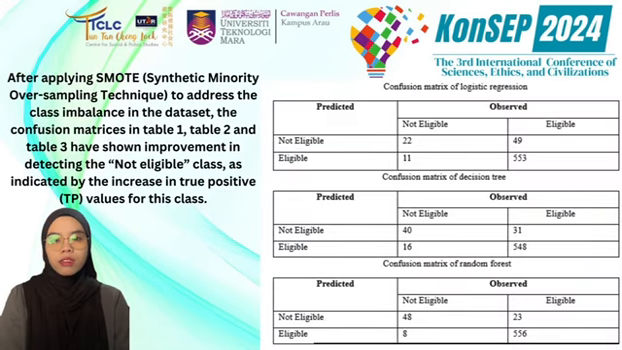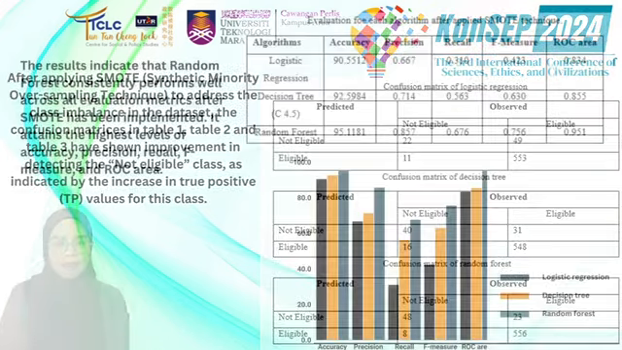After applying SMOTE to address the class imbalance in the dataset, the confusion matrices in the table have shown improvement in detecting the not eligible class, as indicated by the increase in true positive values for the class. These increased positive values show that after being trained with SMOTE-augmented data, the models have grown more adept at recognizing the not eligible class.